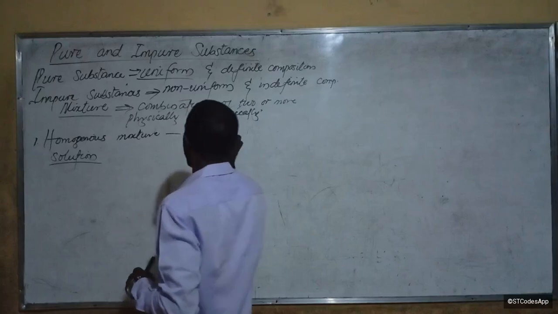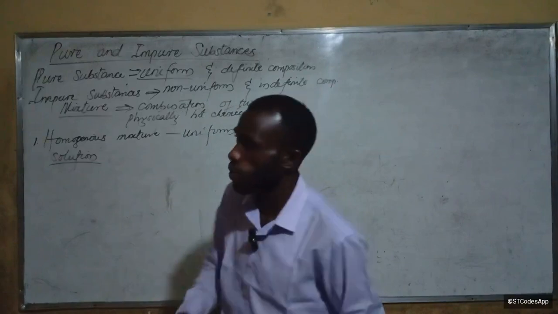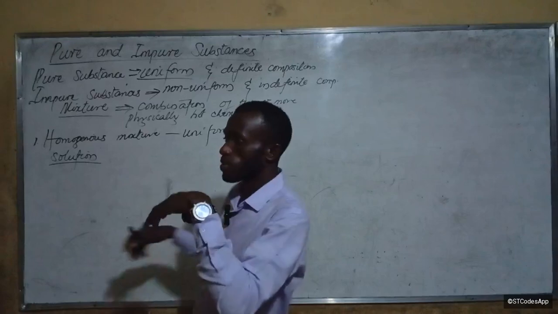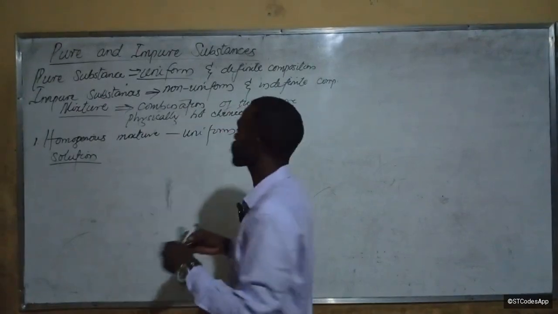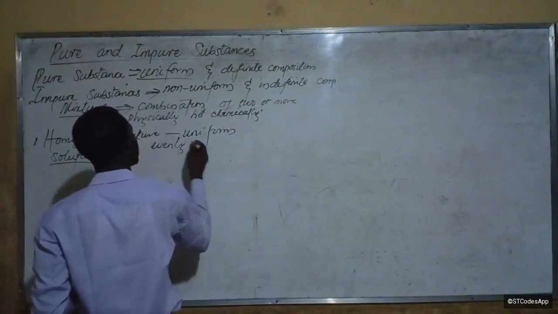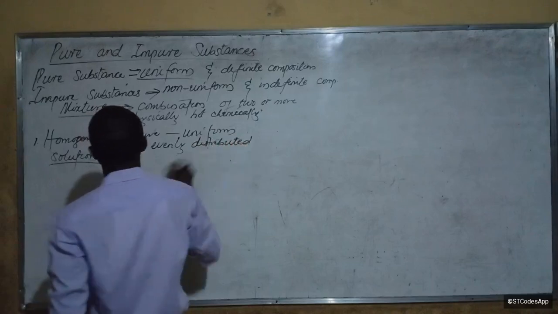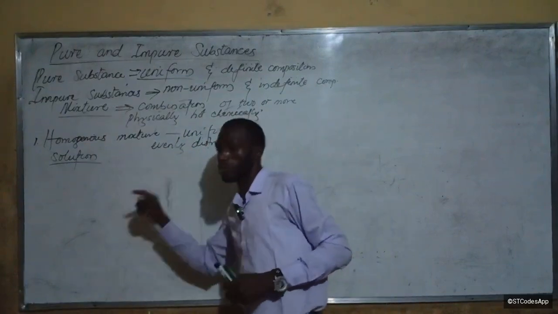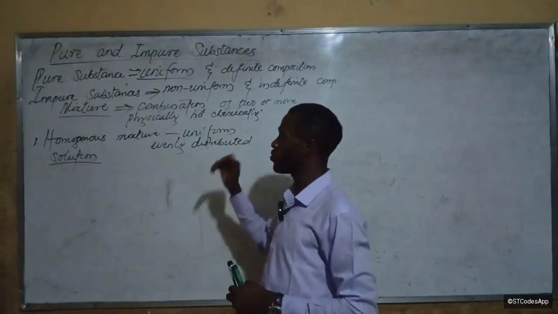Is that okay? But the uniform composition is not in the particles themselves. The particles are not uniform. But we mean uniform composition in the sense that the particles that make it up are evenly distributed. So another name for a homogeneous mixture is a solution. We said the particles are evenly distributed.